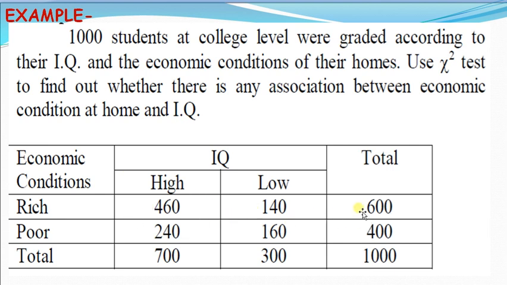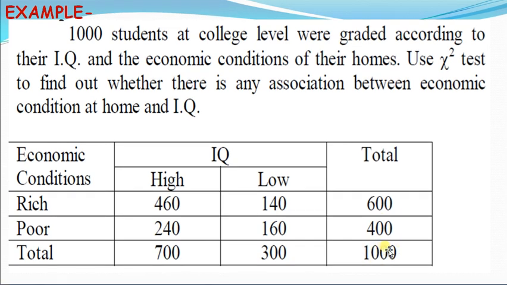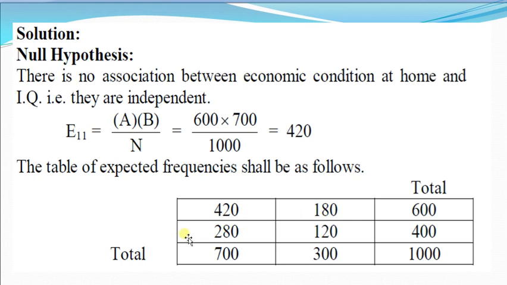Poor students: 240 students having high IQ, while 160 students having low IQ. And this is the row total, that is 460 plus 140, that is 600, that is R1. This is 240 plus 160, that is 400, that is R2. And this is the column total, 460 plus 240, that is C1, and this is C2, and this is the total frequency, that is capital N. Null hypothesis: we establish first the null hypothesis. There is no association between economic condition at home and IQ level of the students, and both are independent.